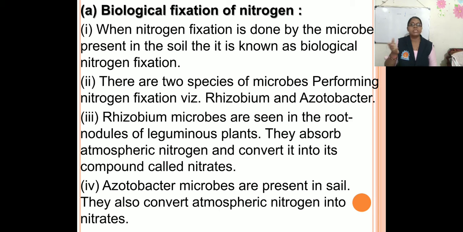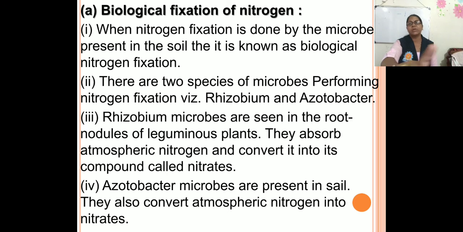Okay, the next one is Azotobacter. Azotobacter microbes are present in the soil. They also convert the atmospheric nitrogen into nitrates. That means this is the biological nitrogen fixation. That means that nitrogen is fixed into a compound, that is nitrate, with the help of microbes. First is the Rhizobium and second one is the Azotobacter.